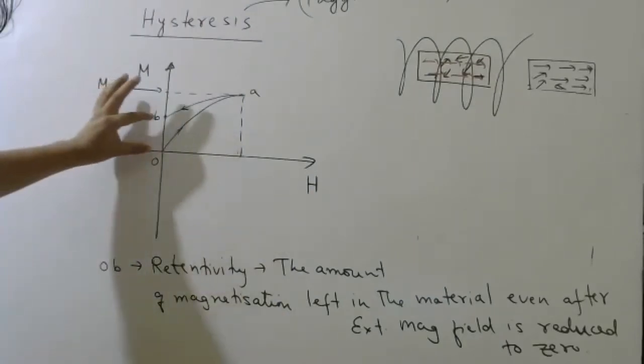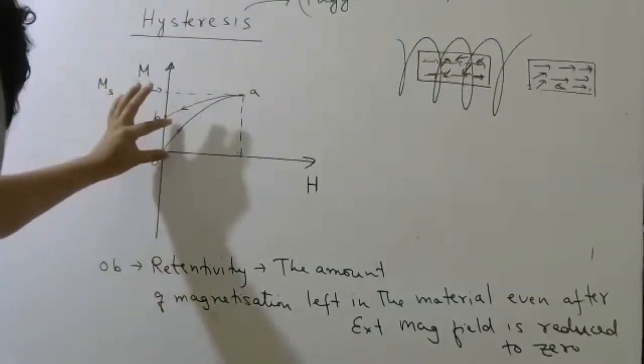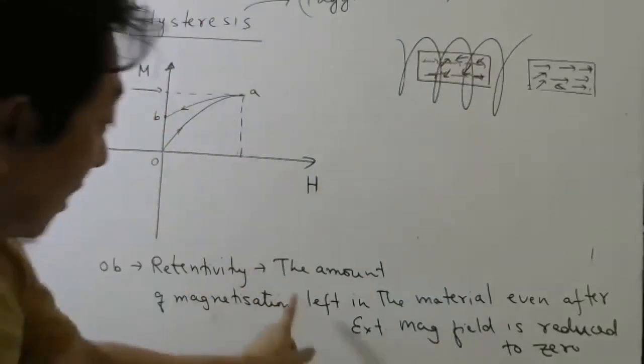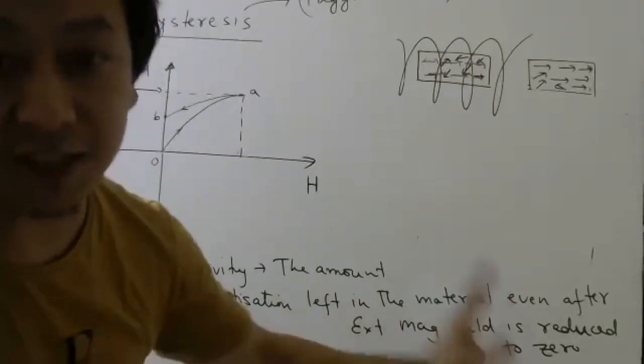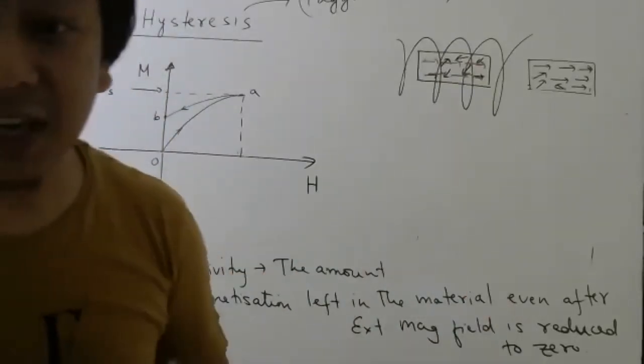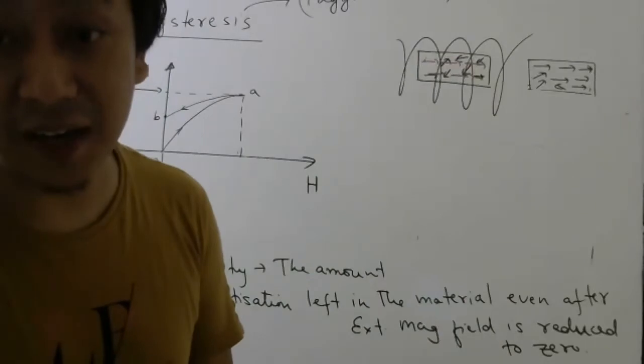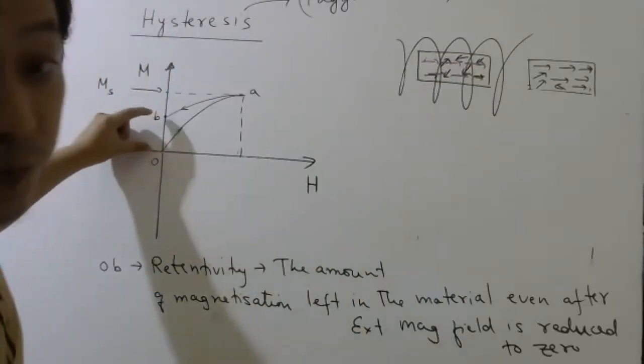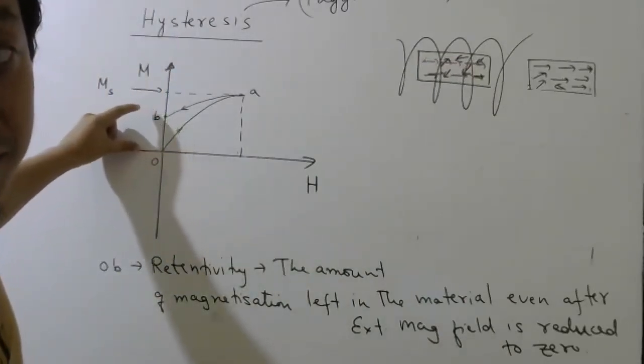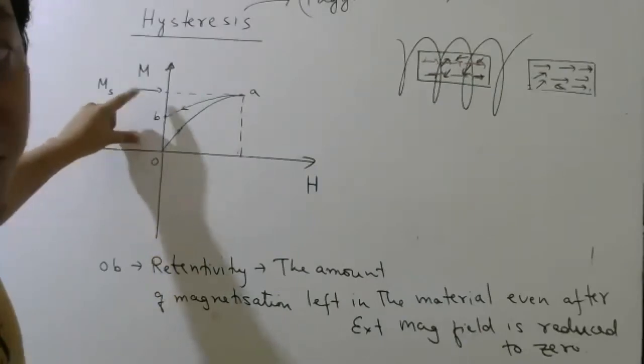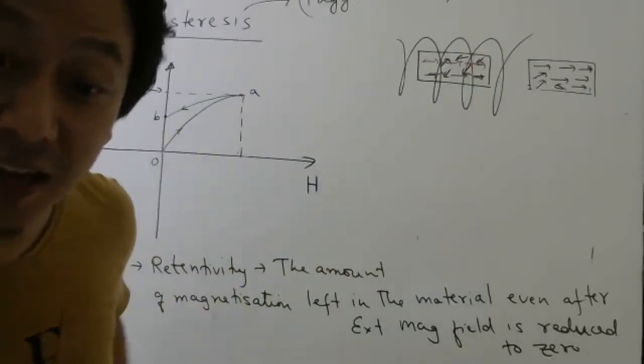Okay. So this quantity is called what? Retentivity. Okay. How much magnetization is left in the material. So it is very clear, if you want to make permanent magnets, then this retentivity should be large or small? If you want permanent magnets, large.